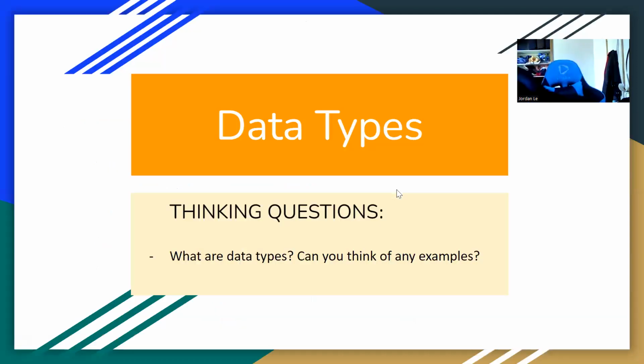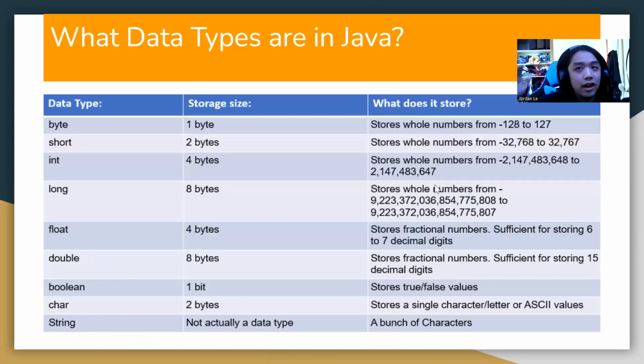Next. All right, and with that, data types. Okay, what's a data type? Guys, got any clue? Probably not. Next slide. So data types are how Java puts these numbers or letters into memory, right? They have different sizes, but you just got to know how to use ints, because byte is small, short is a bit bigger, and integer is the perfect size. You have a large range of numbers. That's essentially all you need.